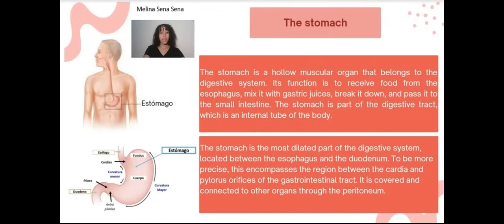The stomach is the most dilated part of the digestive system, located between the esophagus and the duodenum. To be more precise, this encompasses the region between the cardia and pylorus orifices of the gastrointestinal tract. It is covered and connected to other organs through the peritoneum.